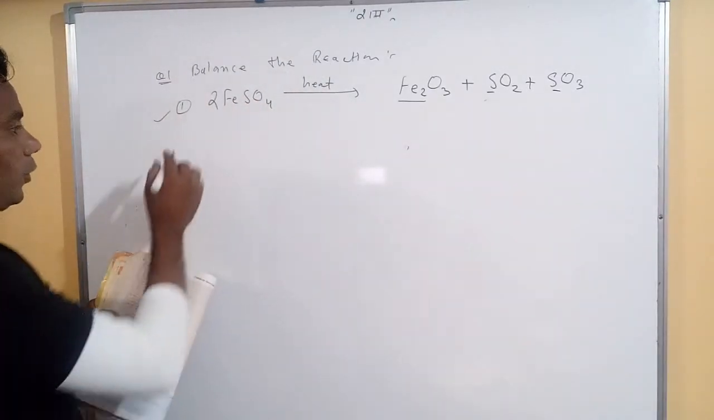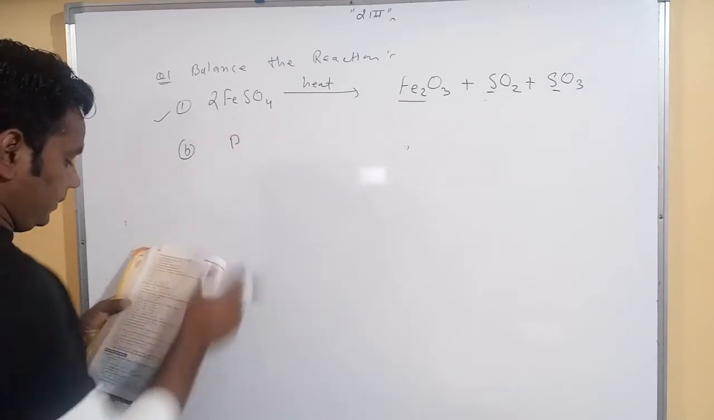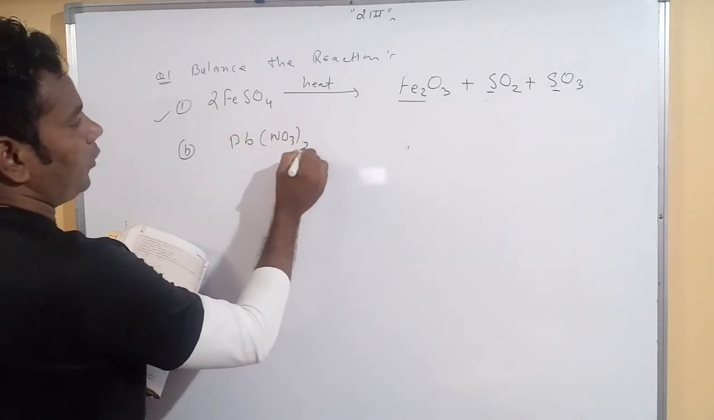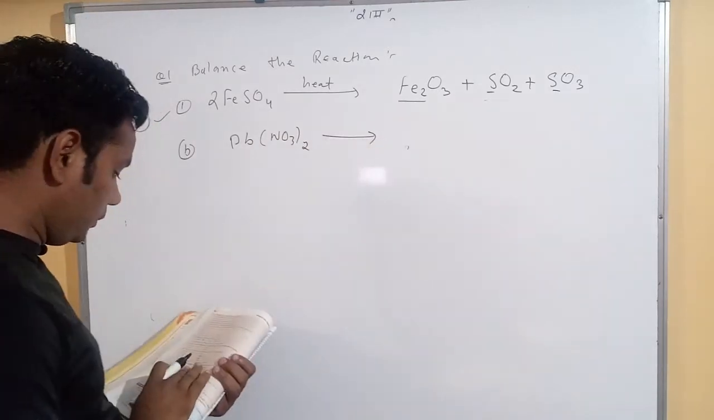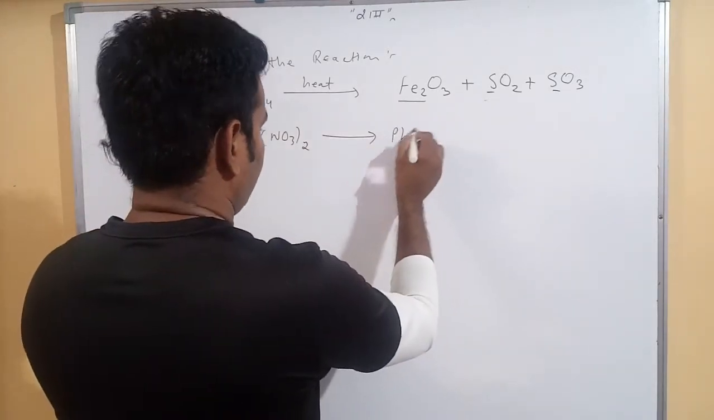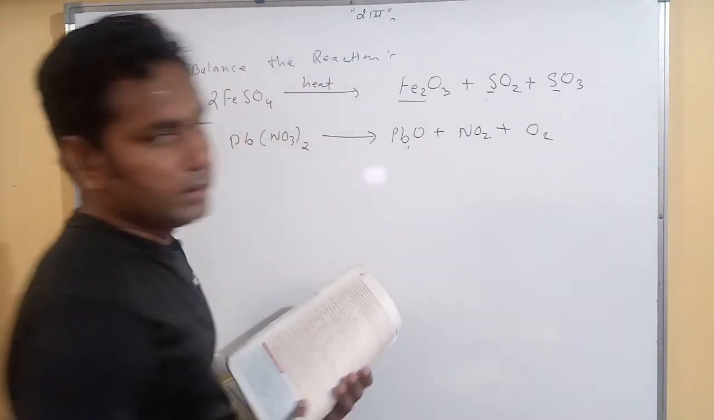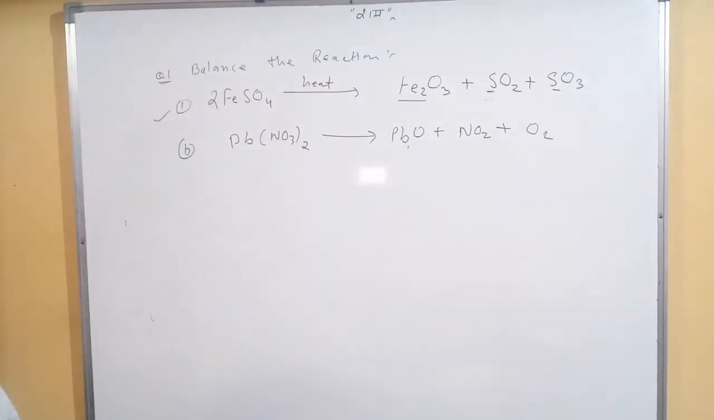One more question for you. Pb(NO3)2 converts into PbO plus NO2 plus O2. Okay, this question, how to solve it?